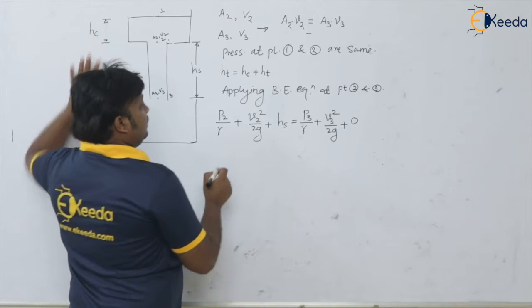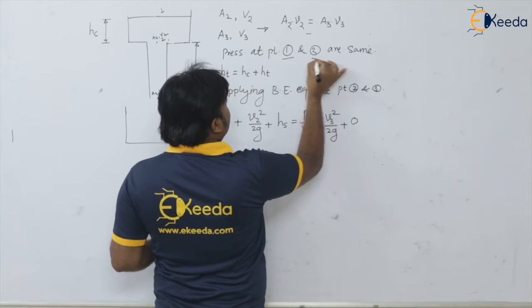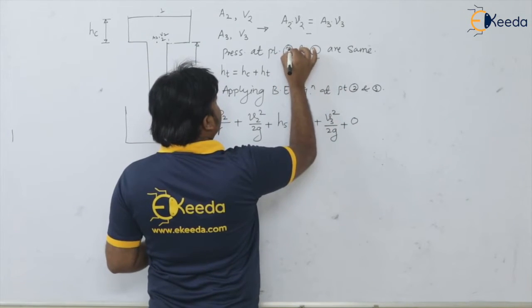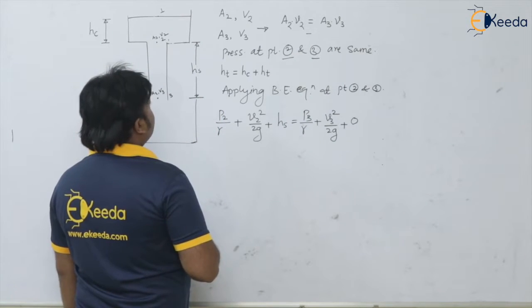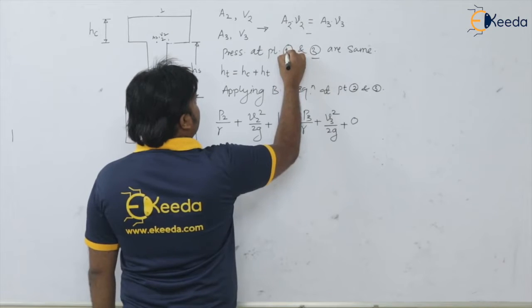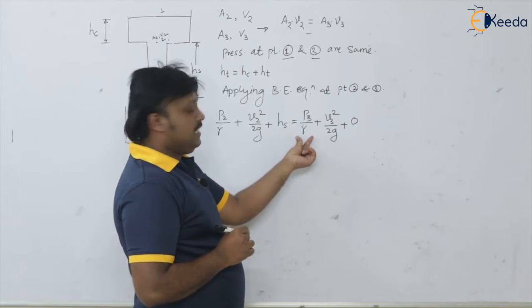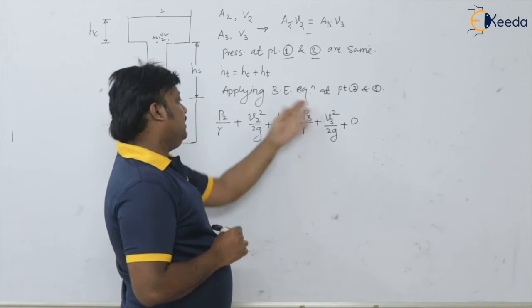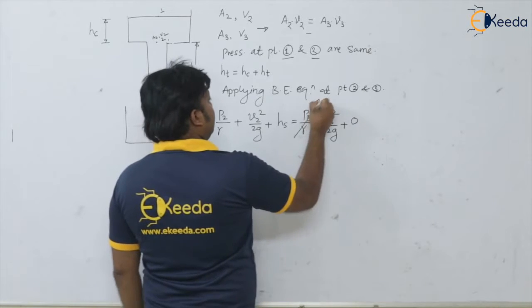Now, as we have assumed that the pressure at 1 and 3 are the same, that is why the pressure is atmospheric pressure. So I will assume this as a 0 gauge pressure, so it will get cancelled.